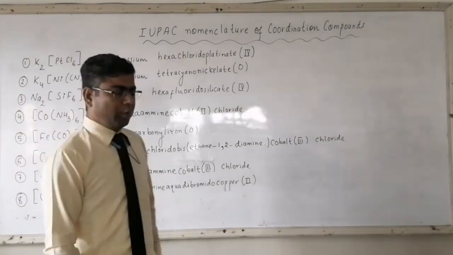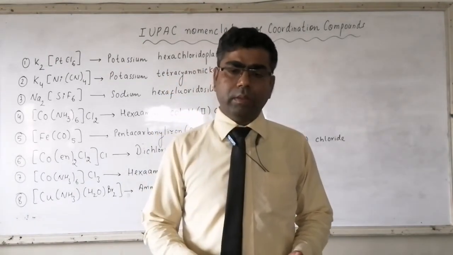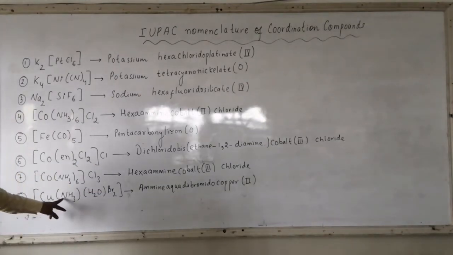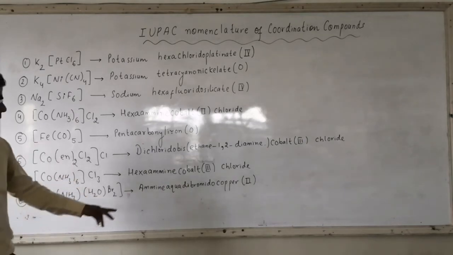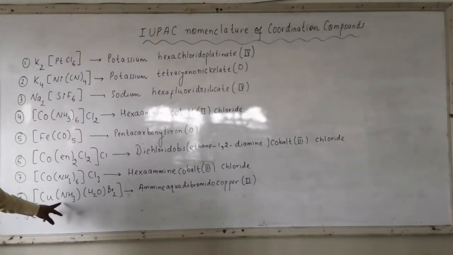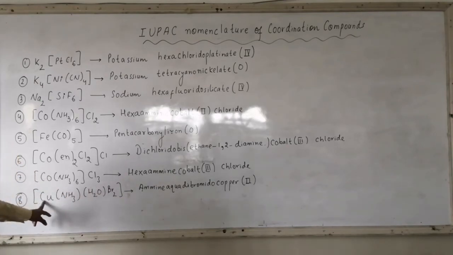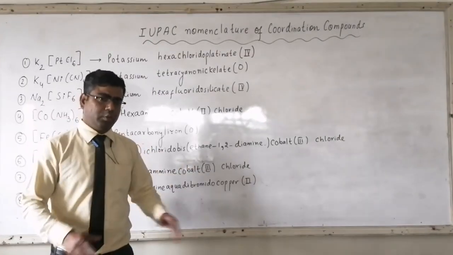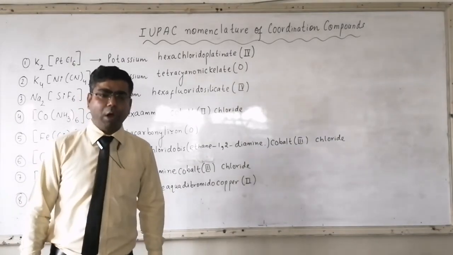For Br we will use bromido, and for H2O we will use aqua. So nomenclature, NH3, H2O, Br2, the starting letter is A. Starting letter is A. Then you will compare the second letter. M will be compared with Q. M comes before Q. So amine will be named first. So amine, aqua, dibromido, copper, then the oxidation state of copper here, that is 2. So in Roman numeral, in bracket, it is 2 as the oxidation state of copper.